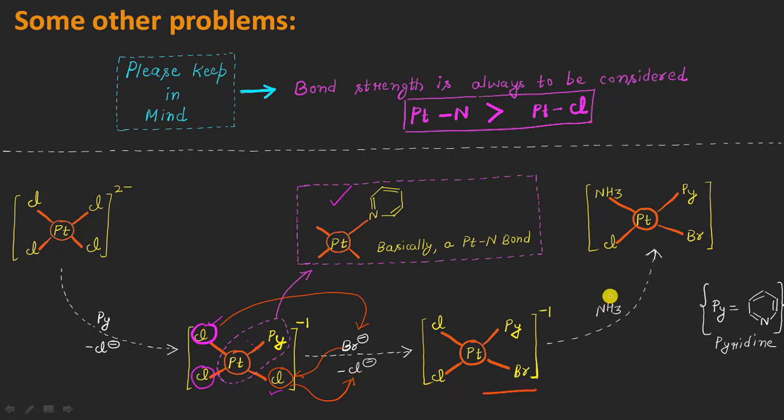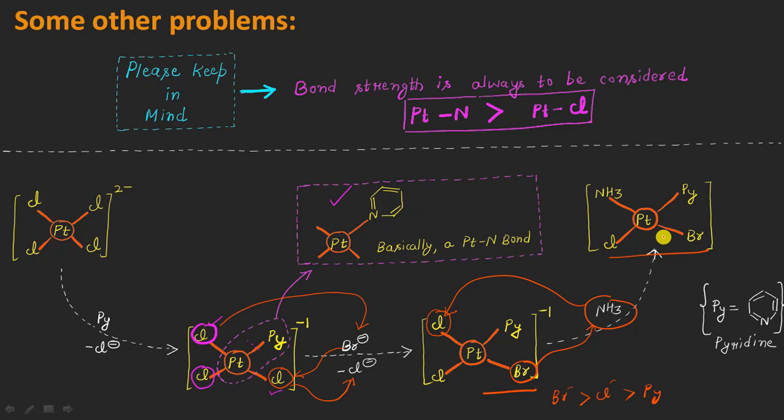And in the last step, what is happening is that the ammonia molecule is coming here, and once again we are having bromide, chloride and pyridine, and we know that the order is like this here, so that this bromo will be directing, because it is a strong trans director as compared to that of the chloride and the pyridine. So it will be directing the incoming ammonia molecule to occupy a position trans to itself, which is actually this position here, so that we will now be having ammonia in place of this chloride ion, which you can see in this product molecule, right?